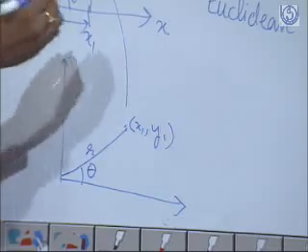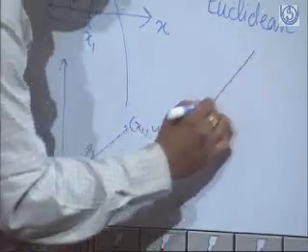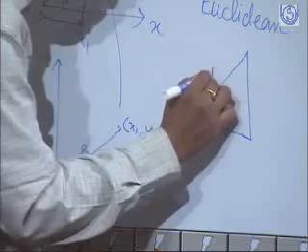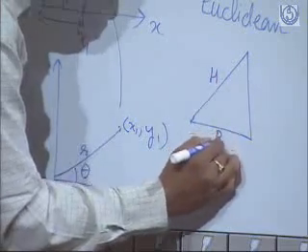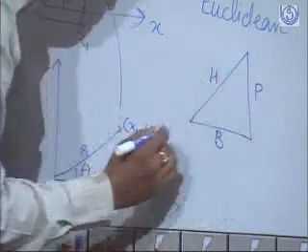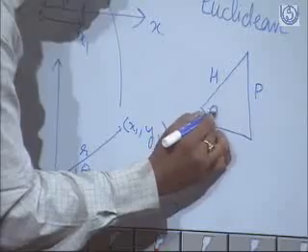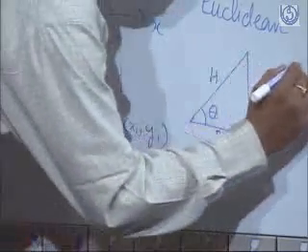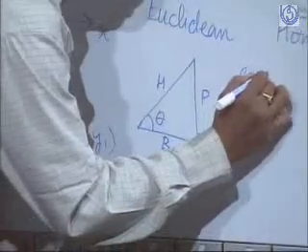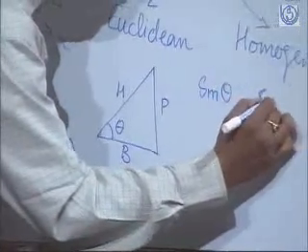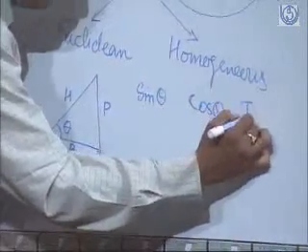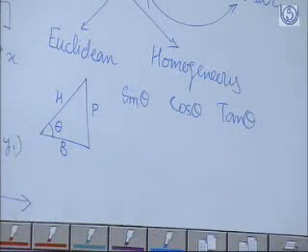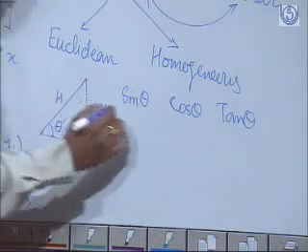Now we all know by Pythagoras theorem that if there is a right angle triangle with hypotenuse h, base b and perpendicular p, such that theta is the angle corresponding to perpendicular p, then the trigonometrical entities sin theta, cos theta and tan theta can be written in terms of perpendicular, base and hypotenuse.